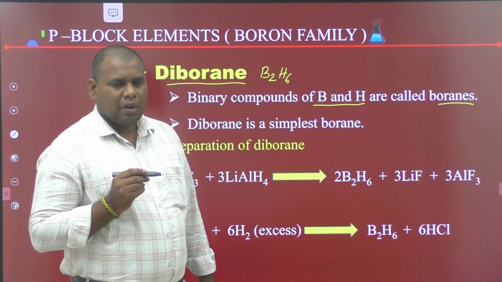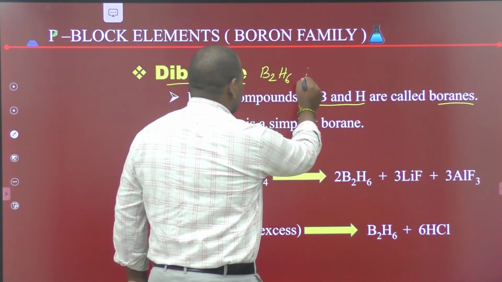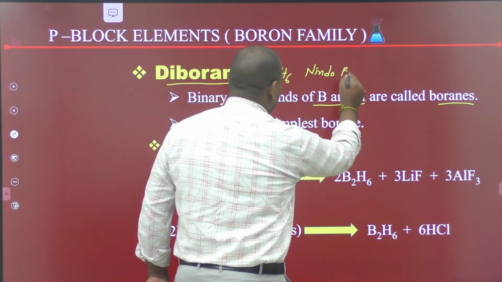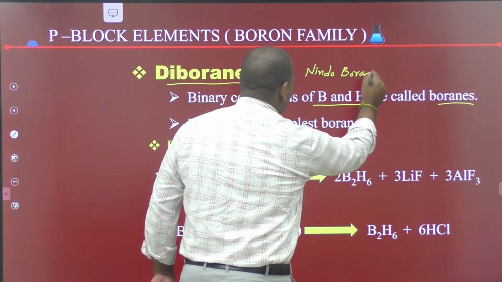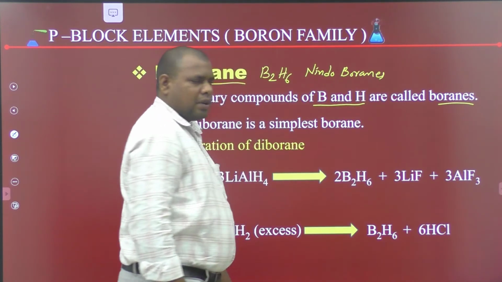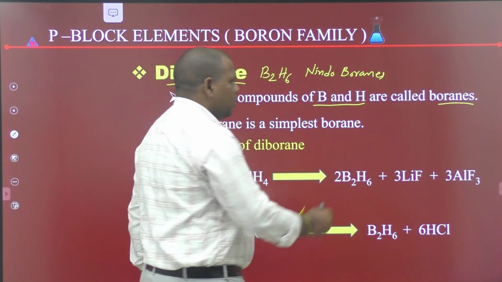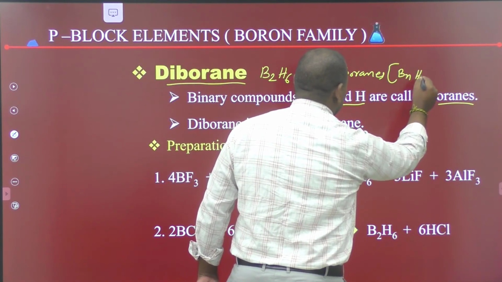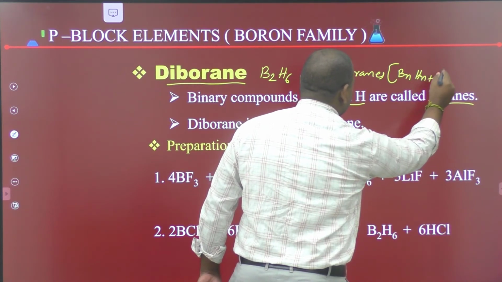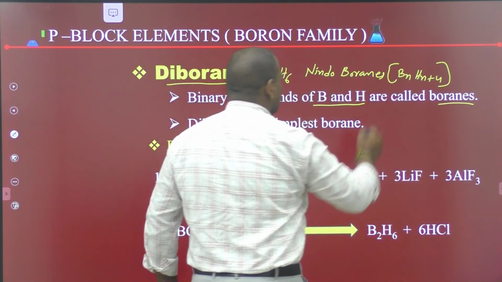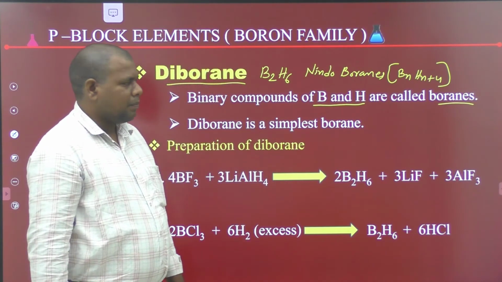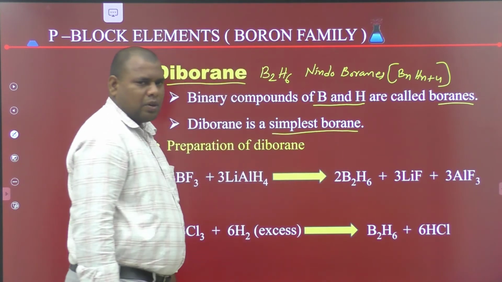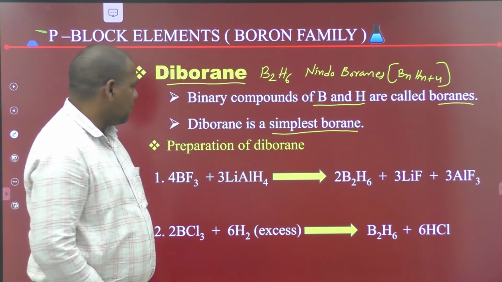Diborane is one type of nido-borane. The general formula of nido-boranes is BnHn+4. Diborane is the simplest borane.